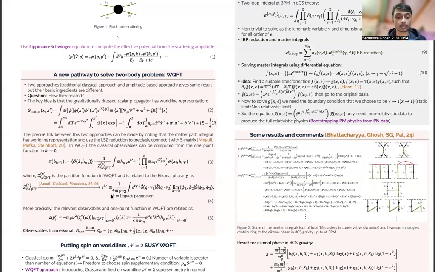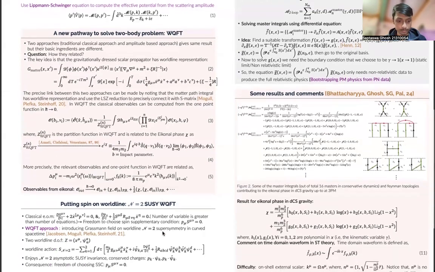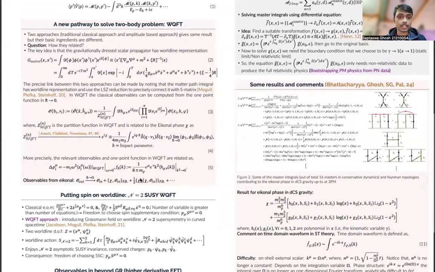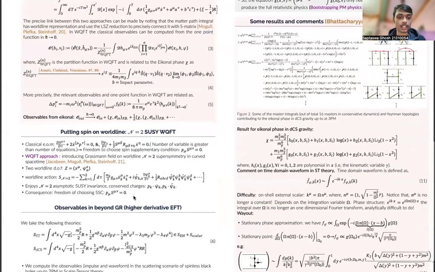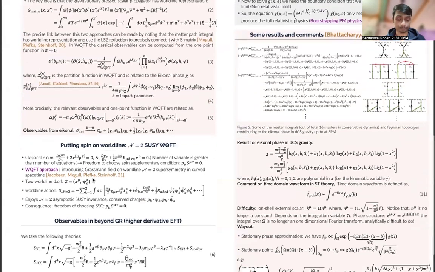If one computes the eikonal phase, then from the eikonal phase one can also compute the observables by taking a suitable Poisson bracket. These are the cases for spinless scattering. If we have spin, then the worldline action also has spinning degrees of freedom. In worldline quantum field theory, we have the path integral over the bulk fields as well as the worldline degrees of freedom, that is, the trajectory.